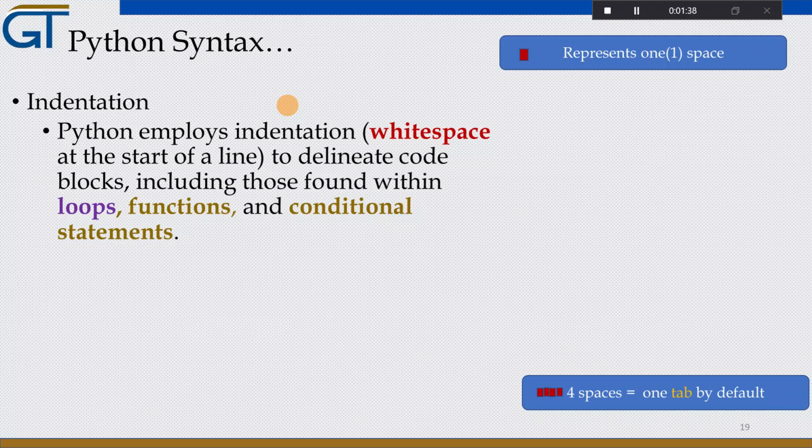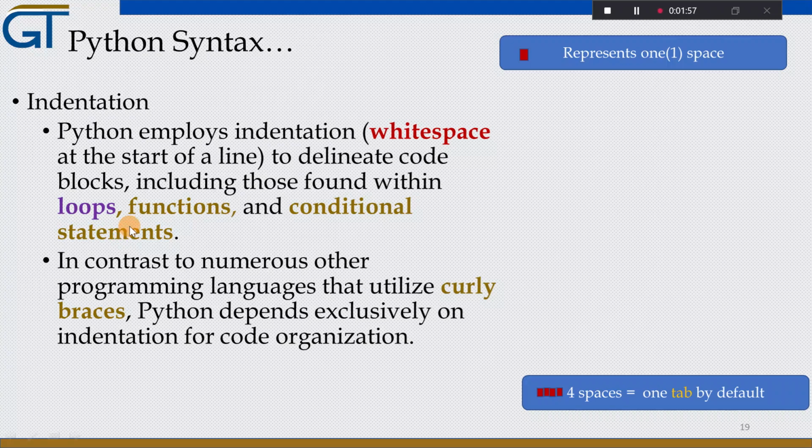So let's see indentation. Python uses indentation to delineate code blocks, including those found within loops, functions, and conditional statements.